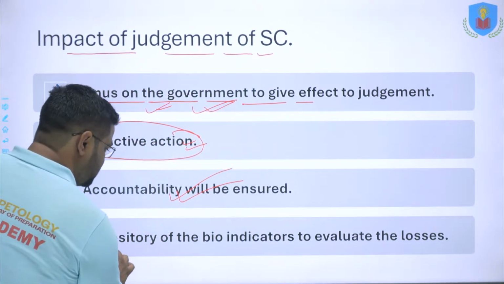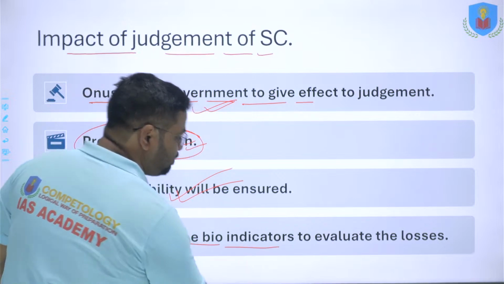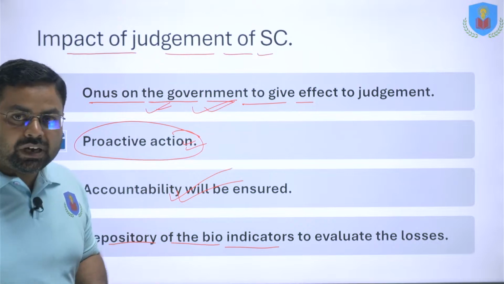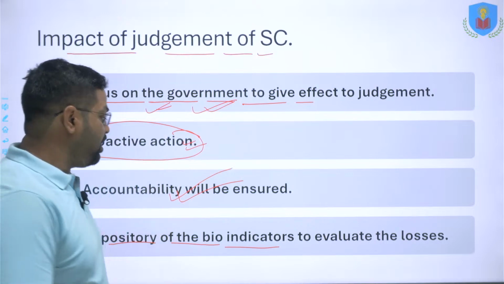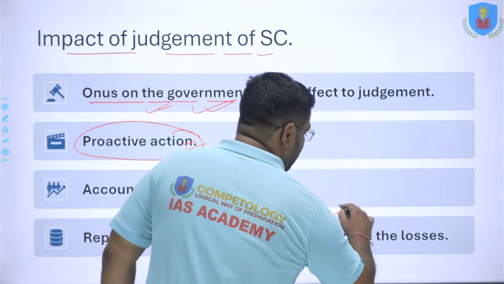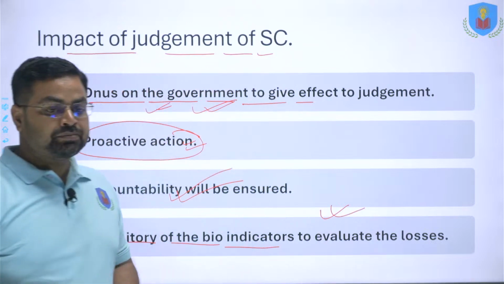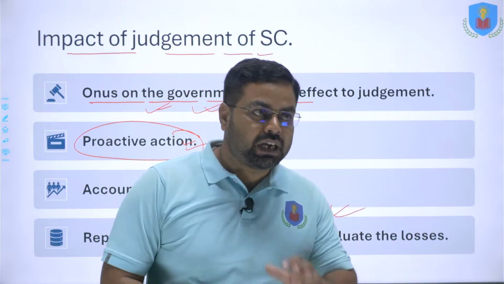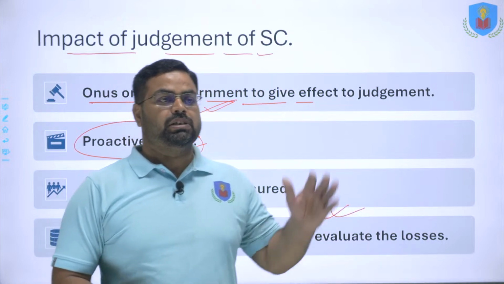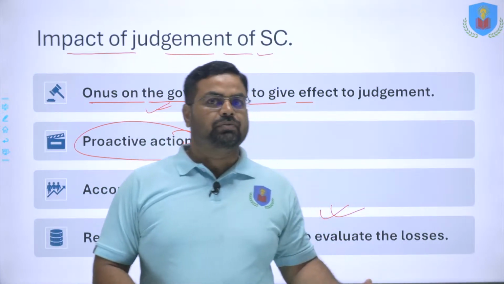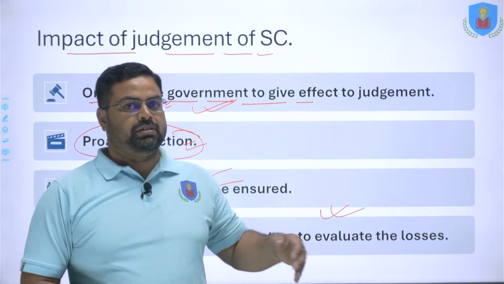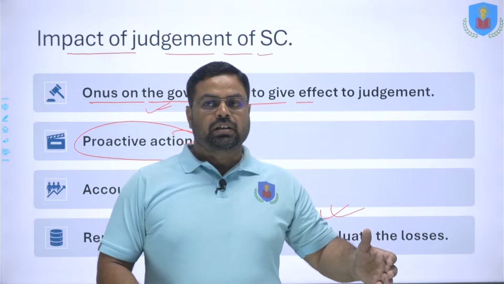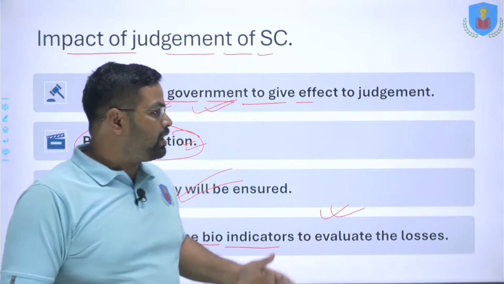Now the repository is the most important thing in this. The government will have to keep a repository of the bio indicators to evaluate the losses in case of forest fire. The government should have all the information: what was the condition of biodiversity, what was the availability of flora and fauna, numbers, species, their concentration, their dispersal, the area or region where they were found.